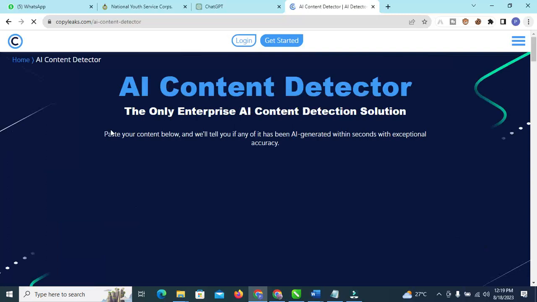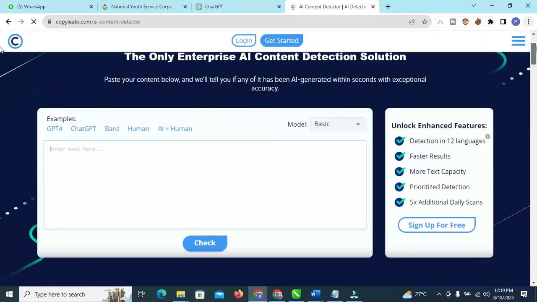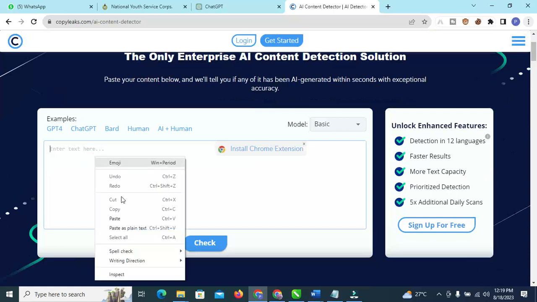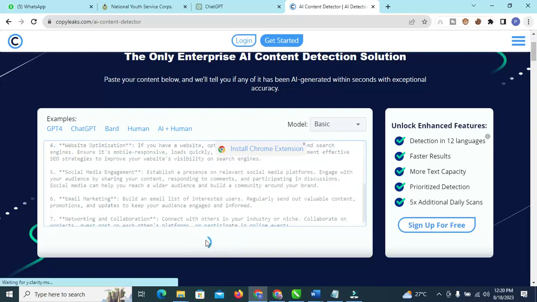I'll click on AI detector. It's going to load for me, so let's wait for it. Still loading. As you can see, this is the box where we are going to put in our text. So I'll paste it here. This content I copied, I'll paste it here. Can you see it? Now I will click on check. I'm going to check if it is AI text or human generated content. So let's wait for it. It doesn't take time. I want to also check for a captcha or something like that. Let's wait for it.